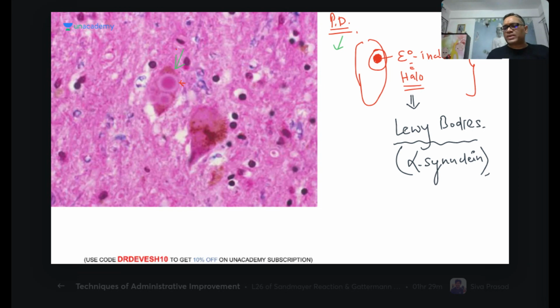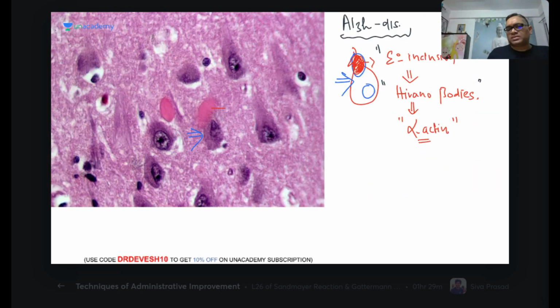Hirano bodies will also be eosinophilic. That is non-diagnostic; we cannot say anything. They do not have any halo. Where you are seeing halo, there is no halo here, right? So they have no halo. They are just eosinophilic inclusions inside the cytoplasm.